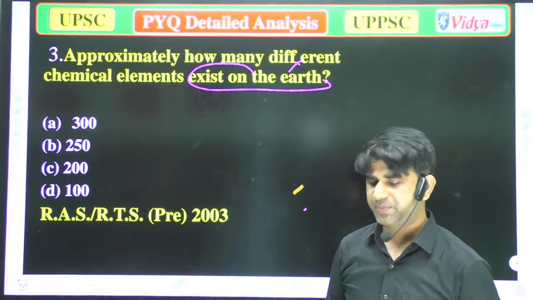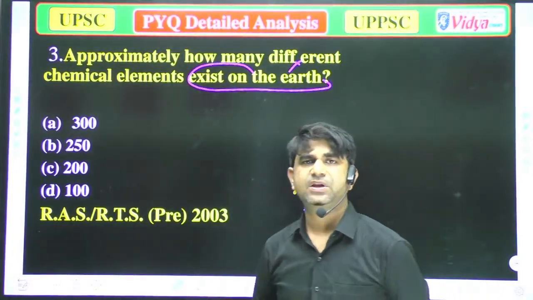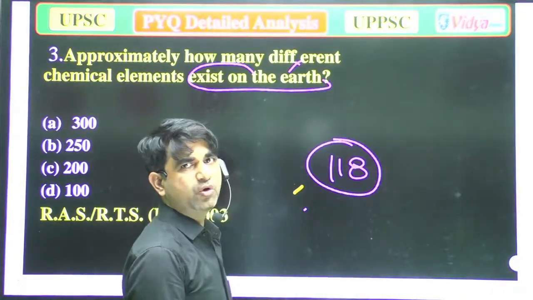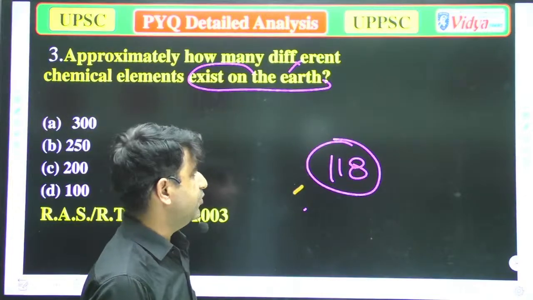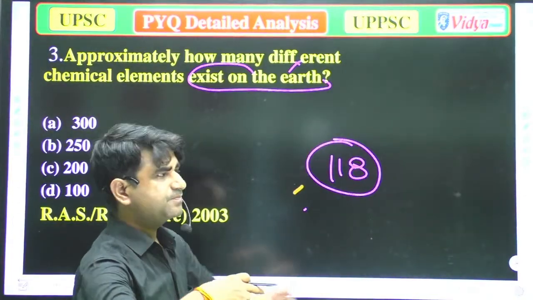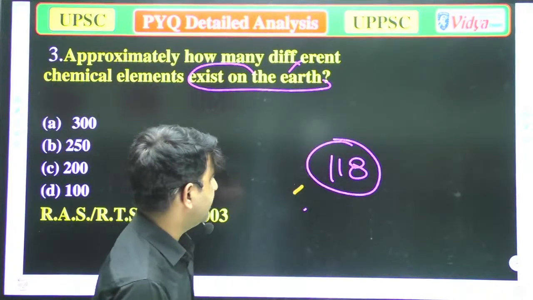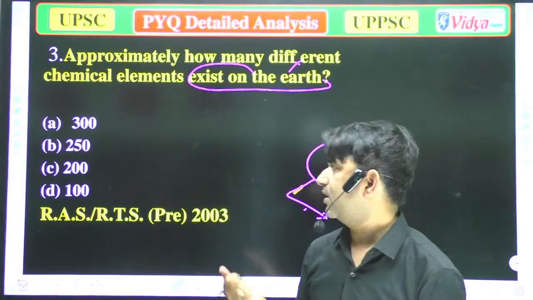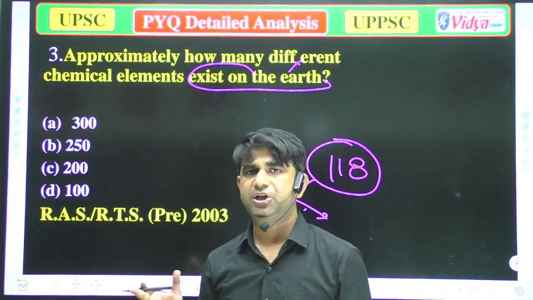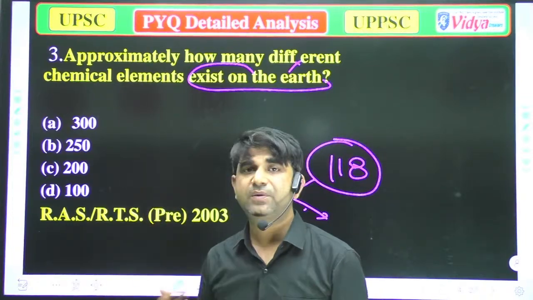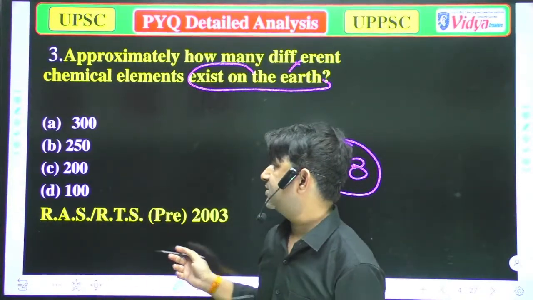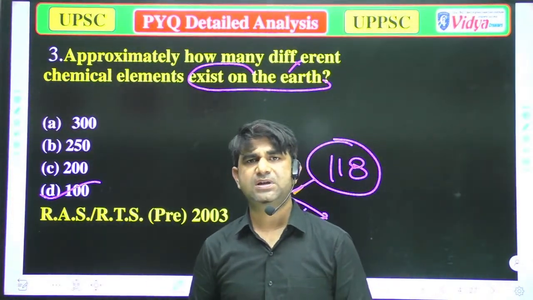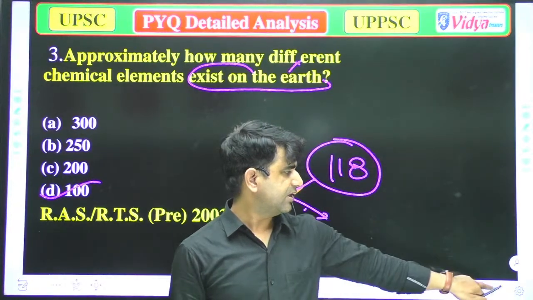The correct answer will be 100, because till today about 118 elements have been discovered in the periodic table, and their properties have also been postulated. So we can say that about 100 elements have been discovered till today. Because the question is approximately, the nearby answer is option D. So approximately 100 elements have been discovered till today. Now we'll move to the next question.